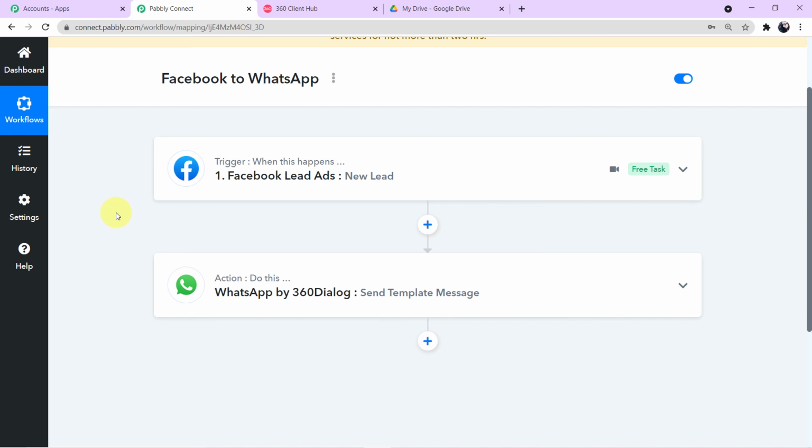Now when they fill up the form, I want the data of that customer to be transferred into Pabbly Connect, and from Pabbly Connect the data should be transferred into WhatsApp, I mean the 360 dialog. So accordingly it will send a message to our customers on WhatsApp with the link of the brochure. So guys, you have seen this was a very simple workflow of just two steps.